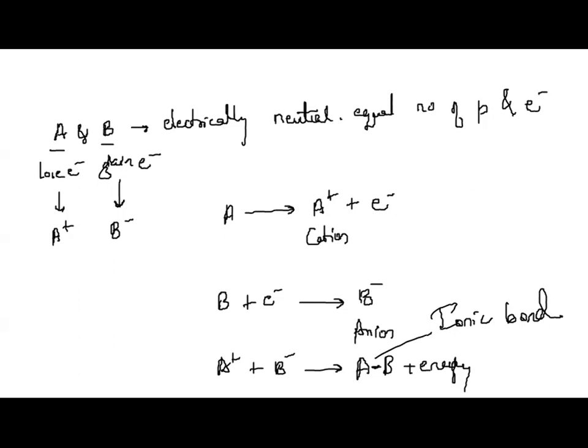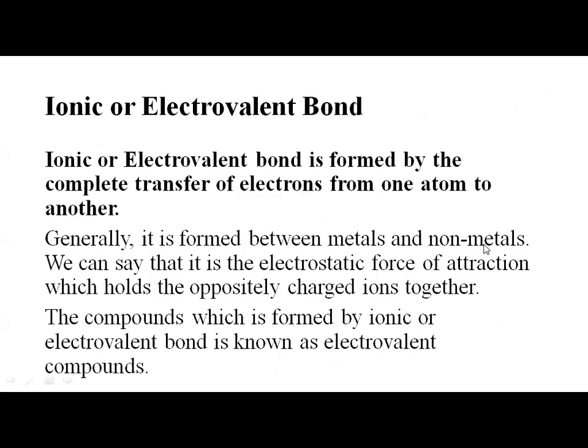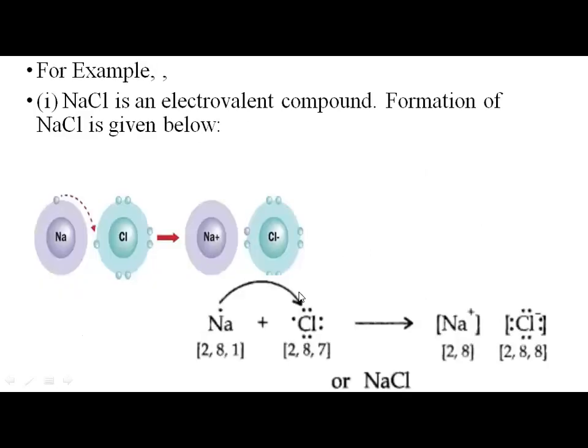So let us see what is the explanation given here. Generally, it is formed between metals and non-metals. We'll see the factors, that time we'll come to it. We can say that it is the electrostatic force of attraction which holds oppositely charged ions together. The compounds which are formed by ionic or electrovalent bond are known as ionic compounds or electrovalent compounds.